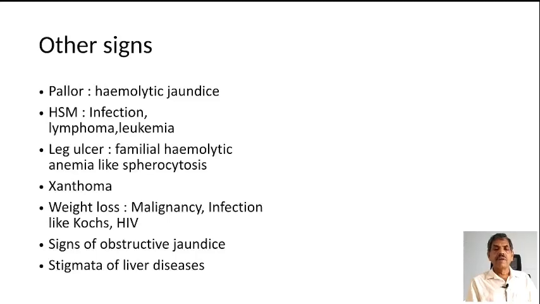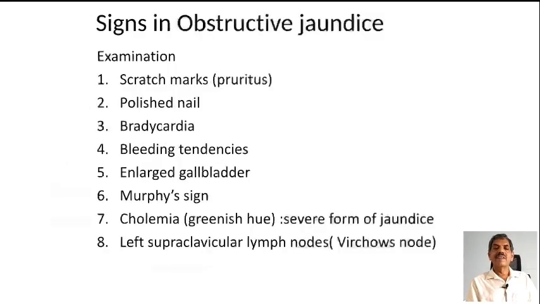And other features of obstructive jaundice like polished nails and scratch marks also you have to look for. And yet another important examination finding is, when you are seeing jaundice, you have to look for stigmata of liver diseases. Other signs of obstructive jaundice, I already mentioned the scratch mark, because the obstructive jaundice is known to produce pruritus because of the accumulation of bile salts.